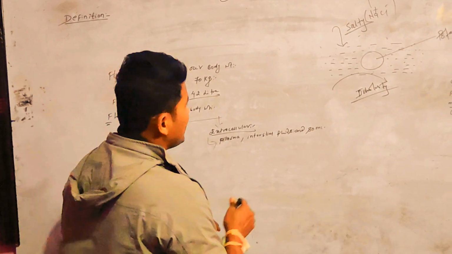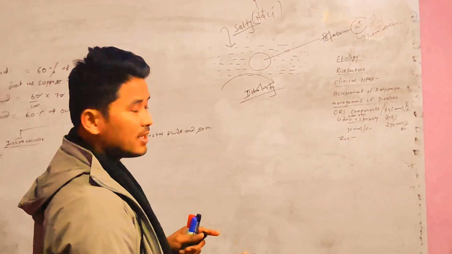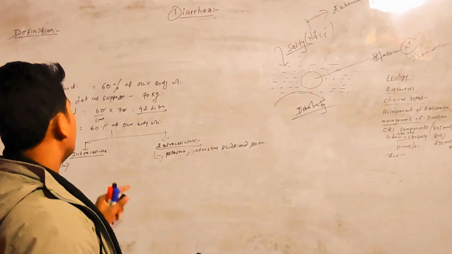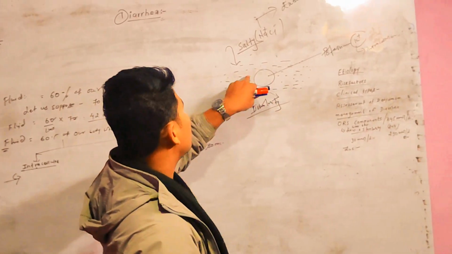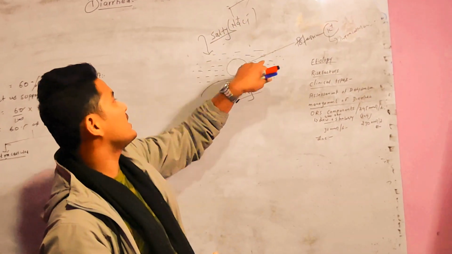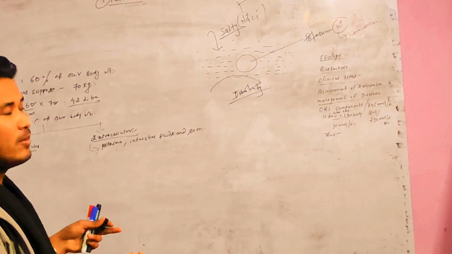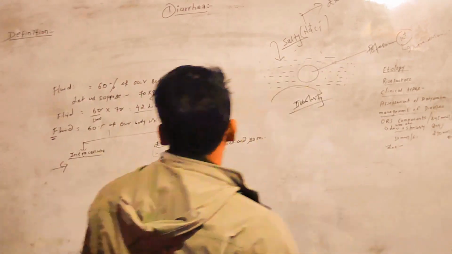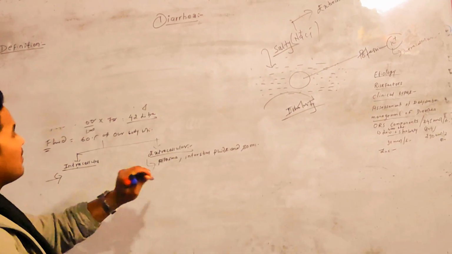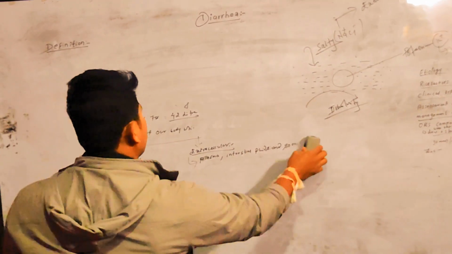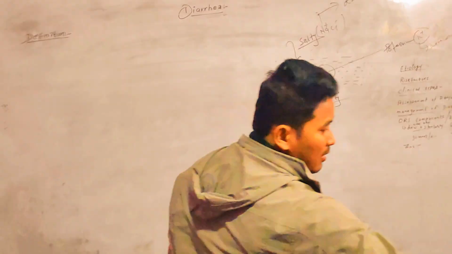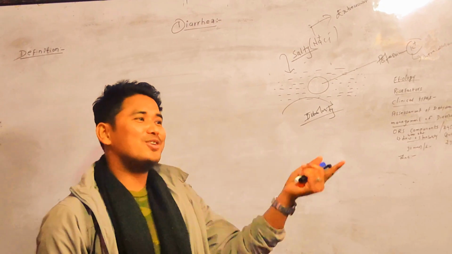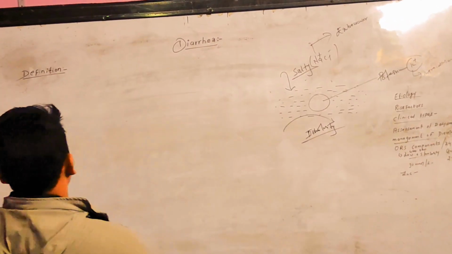Let's discuss this a bit later, once we deal with dehydration. Just keep in mind that extracellular fluids are rich in sodium ions, whereas intracellular fluids are rich in potassium ions, because this will be beneficial when we discuss why dehydration takes place. So let's discuss diarrhea. We'll use this extracellular fluid concept in dehydration as a complication of diarrhea, because diarrhea leads to complications like dehydration and malnutrition, and malnutrition can lead to diarrhea, and diarrhea can lead to malnutrition.